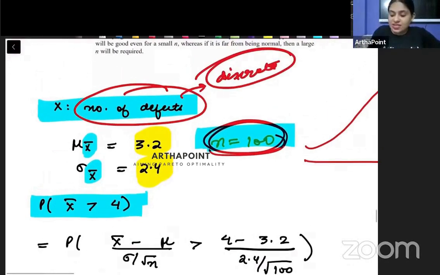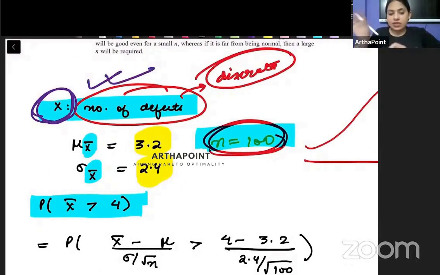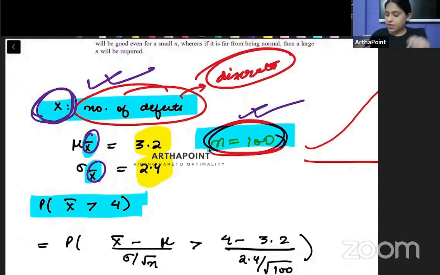Even though x is representing a discrete variable, even though x represents a discrete variable, I am able to go ahead and use a normal distribution on it using the central limit theorem, because I am talking about distribution of the mean, first thing, and secondly I am talking about sample size greater than 30. Okay beta.